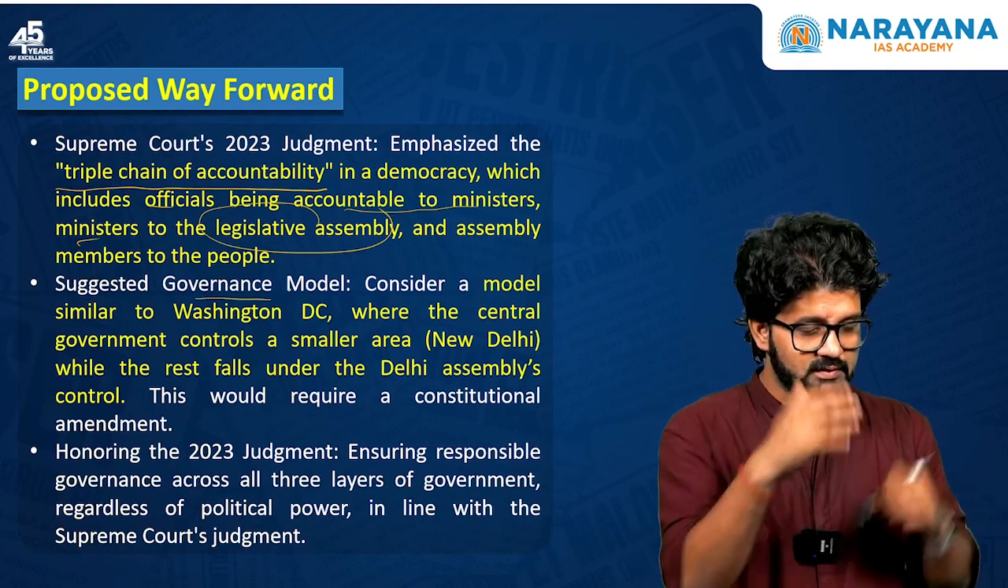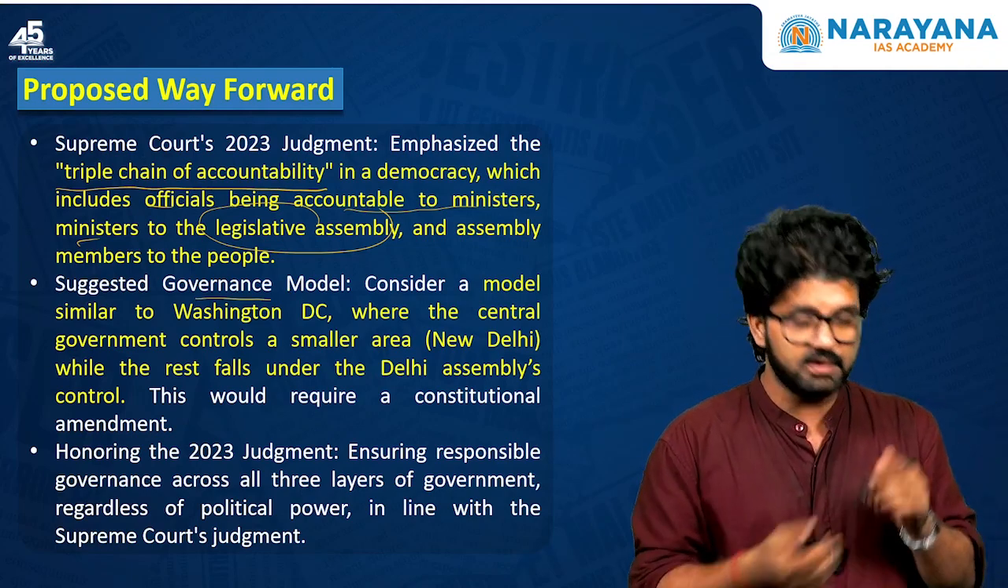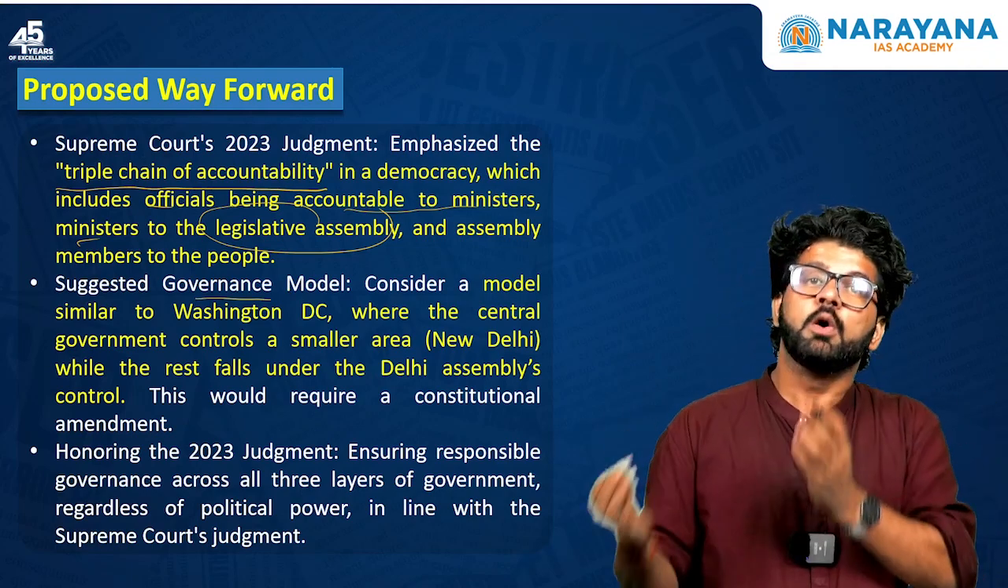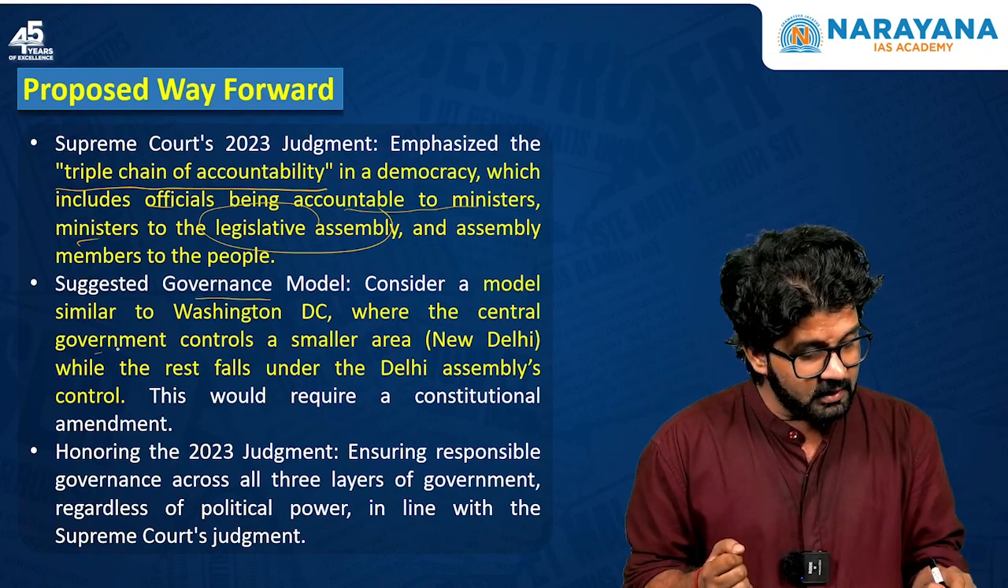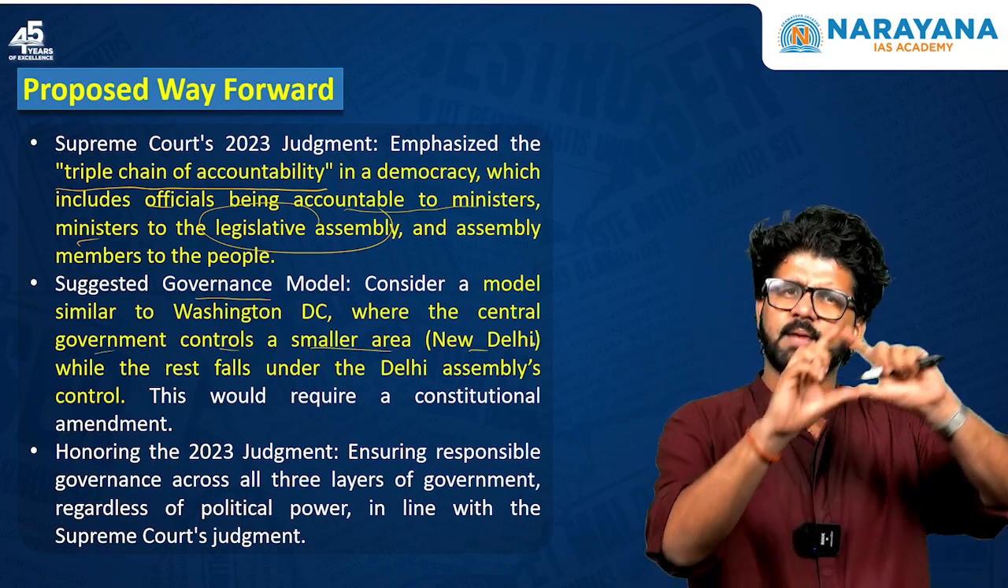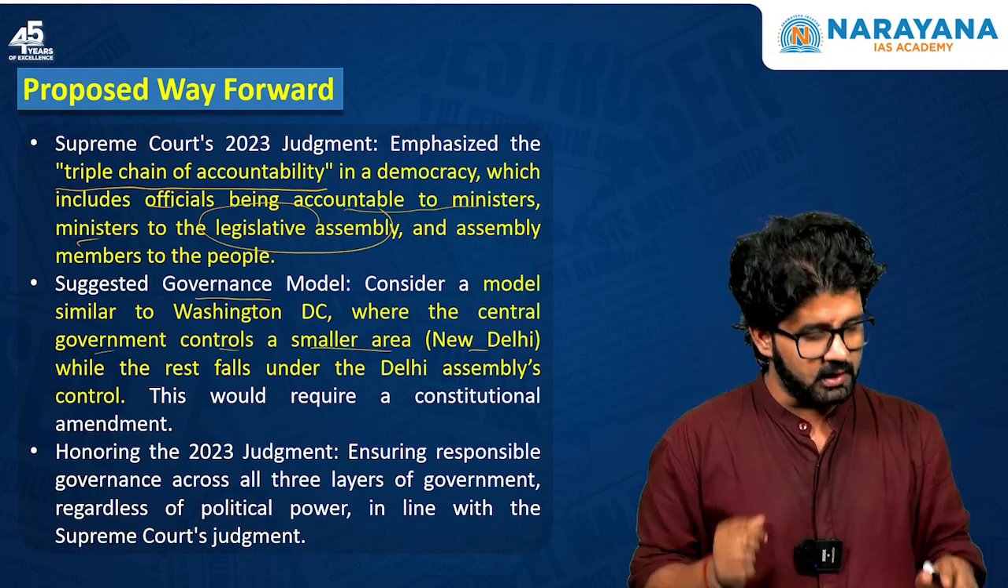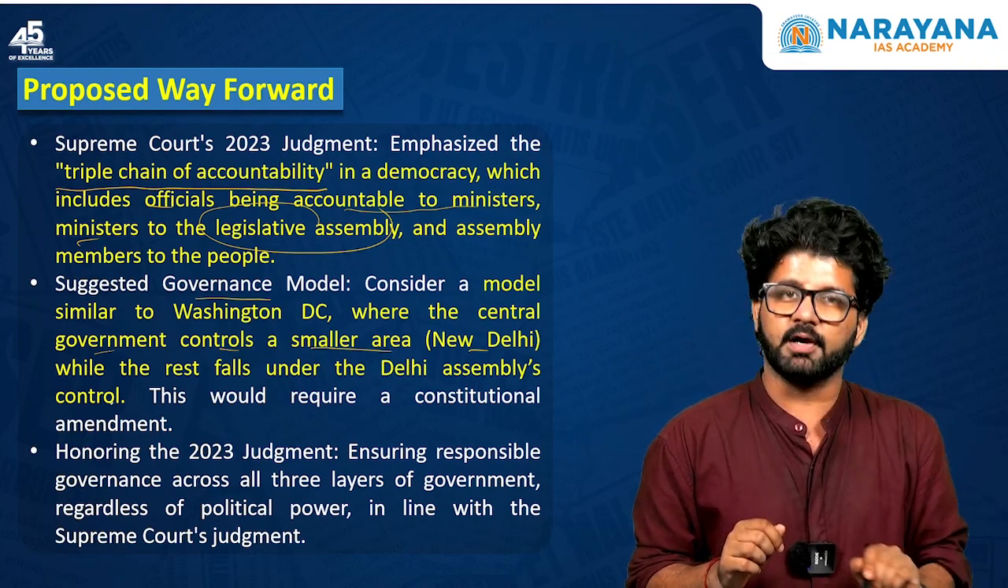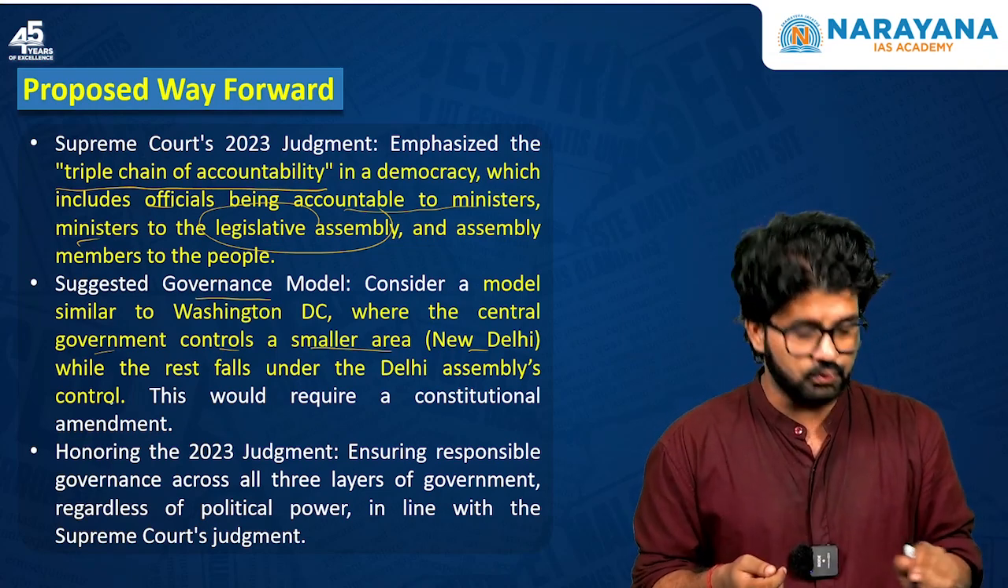Governance model that is there in Washington, D.C. What is happening in Washington, D.C.? What is this Washington, D.C. model? Central government controls a smaller area. So same can happen here also. They control a smaller area. Rest falls under the Delhi Assembly control. But for that, you need a constitutional amendment.